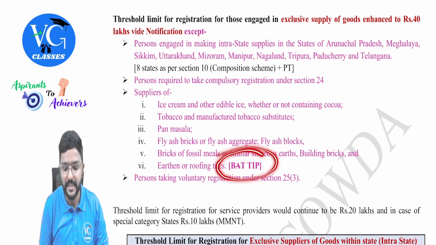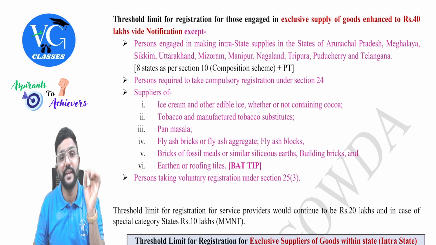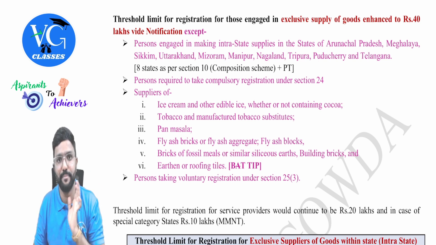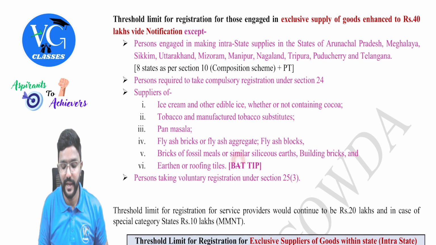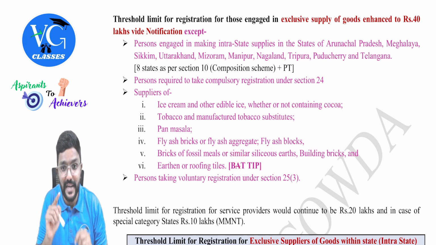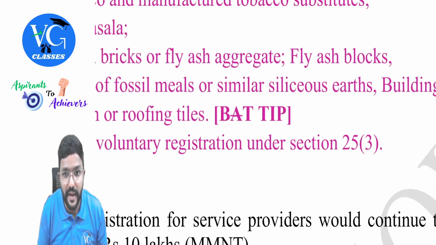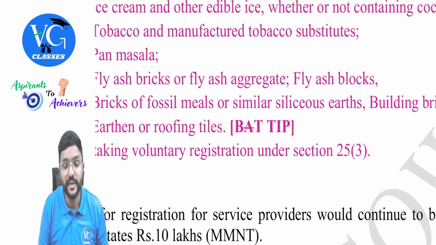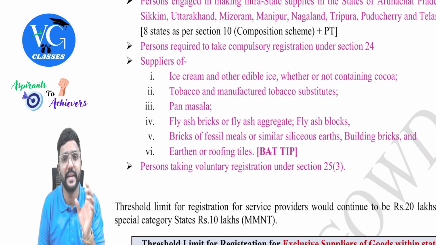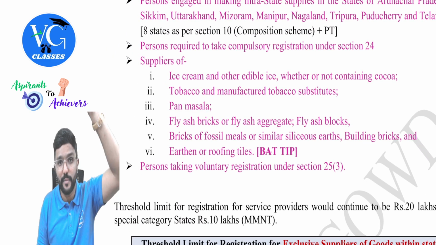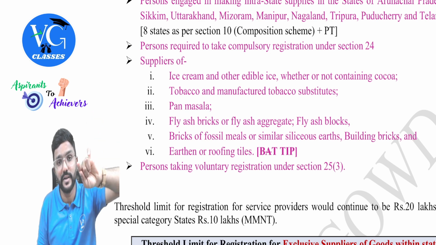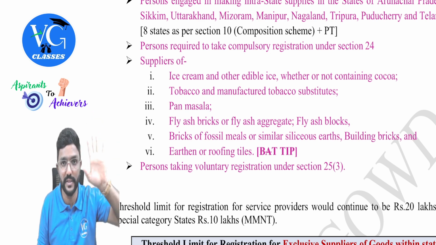Okay, so shortcut is, for composition scheme, I had given bat tip, but here it is only BT tip. A will not come. I have given A and I have scratched it. Please observe. Clear? So that you should know to remember that exactly. Whereas in composition scheme, the manufacturer of aerated water is not eligible for composition scheme, both the schemes.